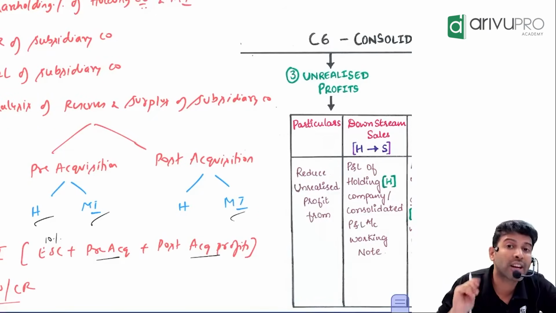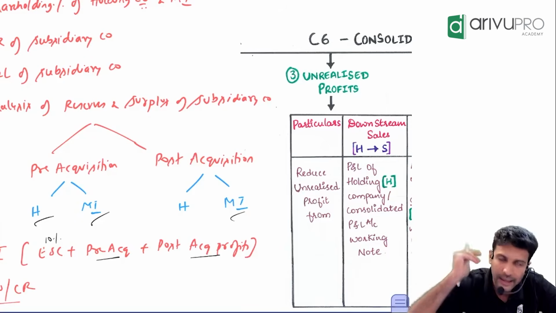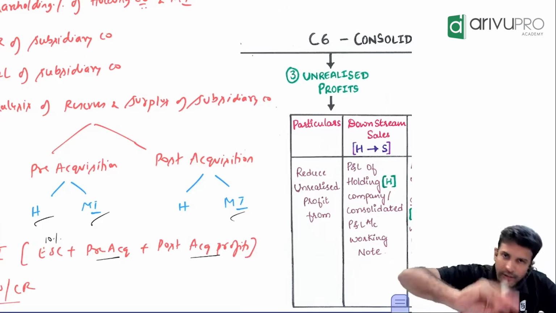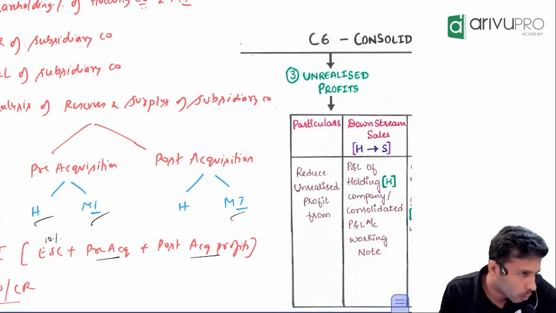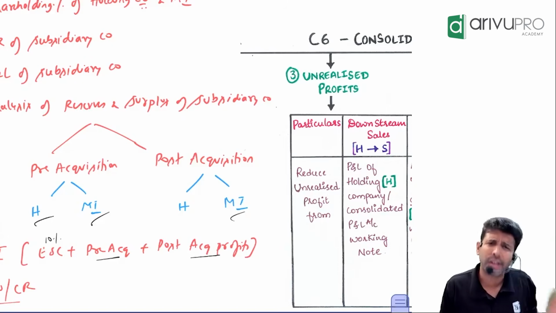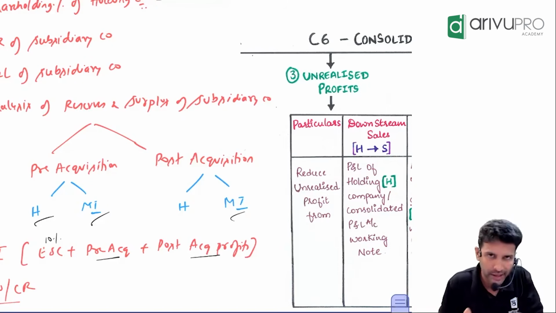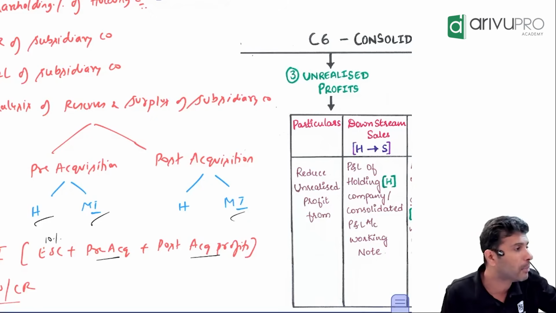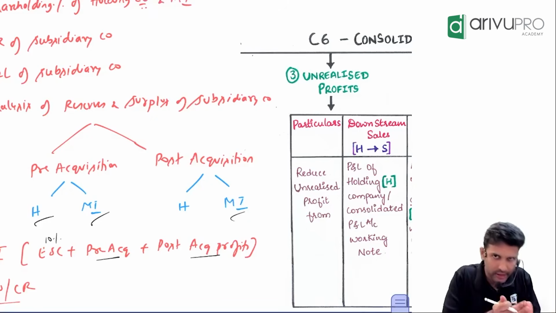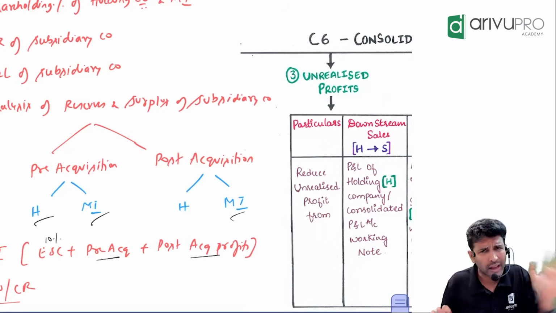Now, post-acquisition means what? Tell me once again. After the holding company became a shareholder, how much profit did the subsidiary company make? Logically, reality-wise, should H Limited get it? Yes, because these are the profits made after the holding company became a shareholder. So logically and reality-wise, they should get it. Is this abnormal or normal?